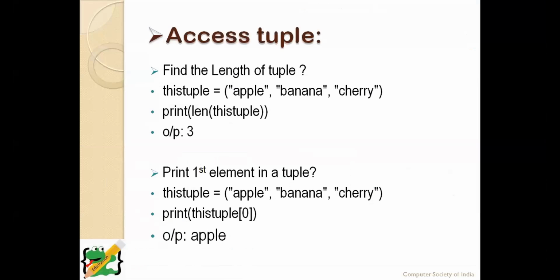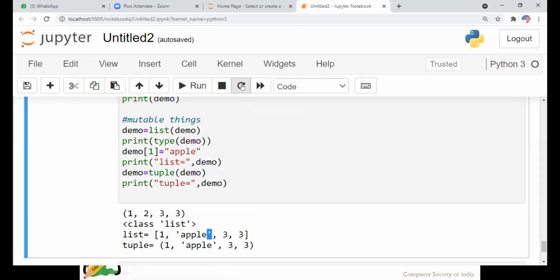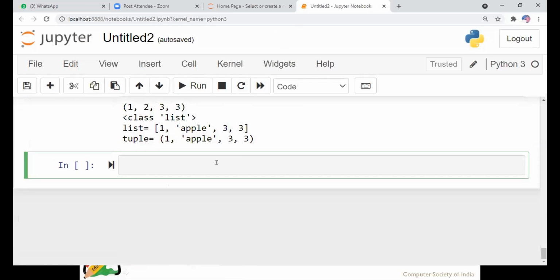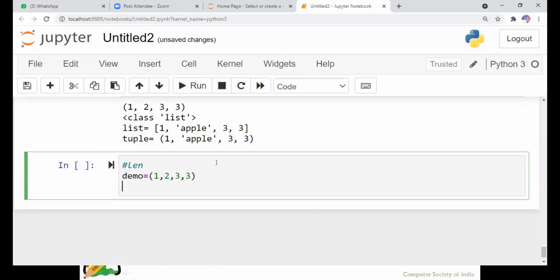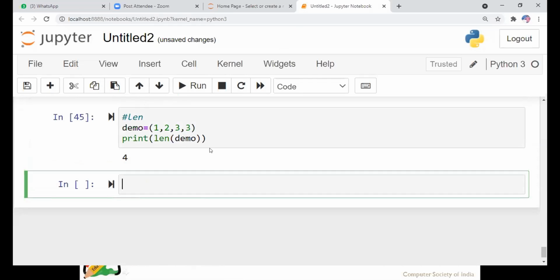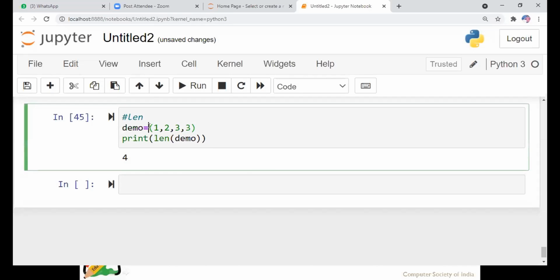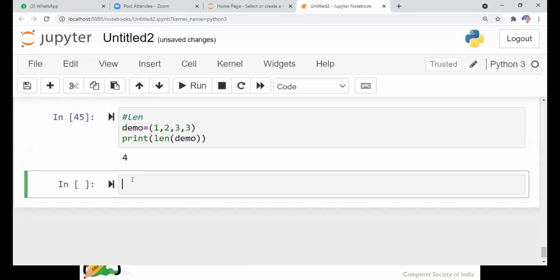And see here, indexing is possible, and similarly we can use the length method in a tuple also. Suppose we want to print the length of this tuple demo. We can just run that. See here, this tuple demo consists of 4 values, 1, 2, 3, and again 3. So we have printed the value 4.